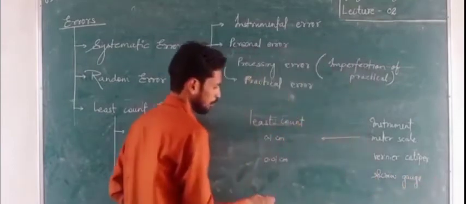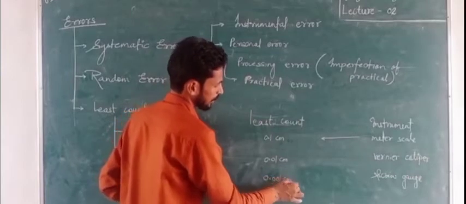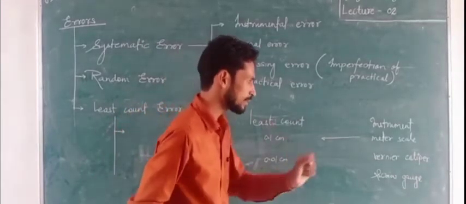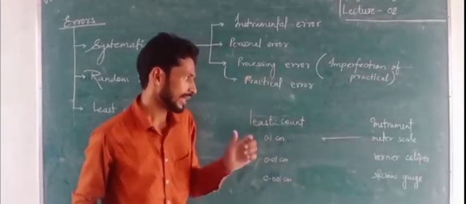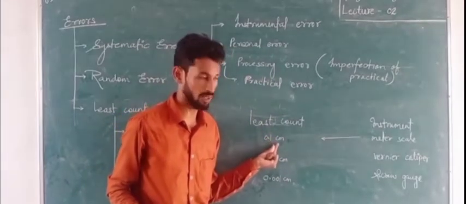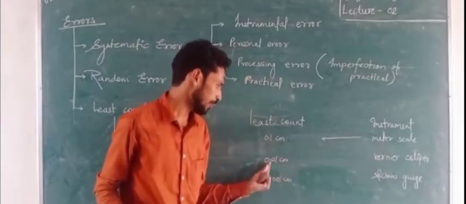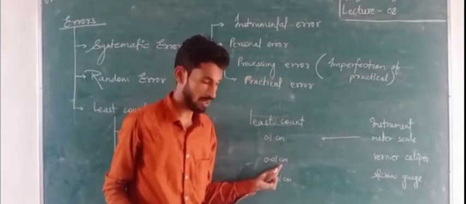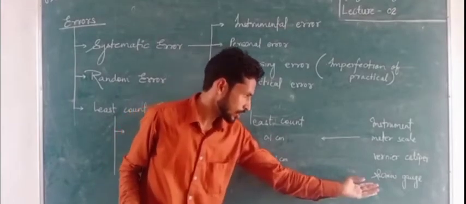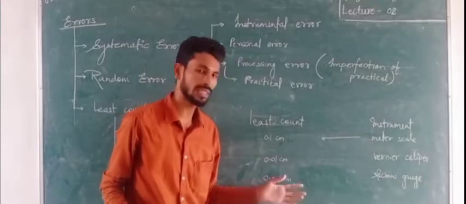This instrument has a least count of 0.01 centimeter. That means meter scale can measure the minimum 0.1 centimeter exact value. Vernier caliper can measure 0.01 centimeter exact value. And also screw gauge can measure exactly 0.001 centimeter.